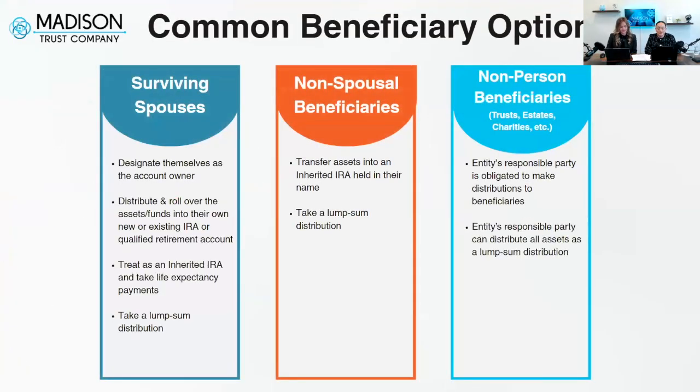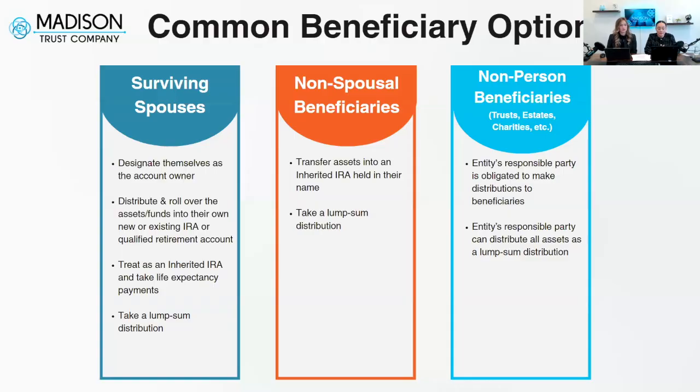So perfect. When opening up an inherited IRA, it is crucial for beneficiaries to understand the options that they have in terms of distributions. They do differ a little bit from the original IRA account holder's requirements, whether it was a Roth IRA or a traditional IRA.